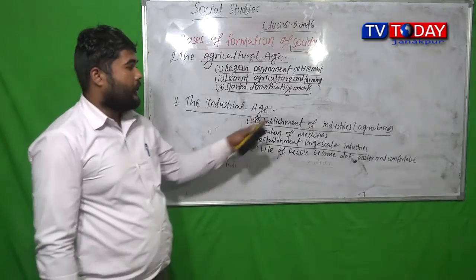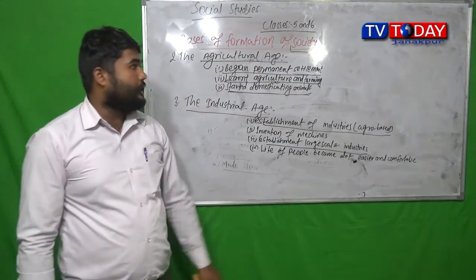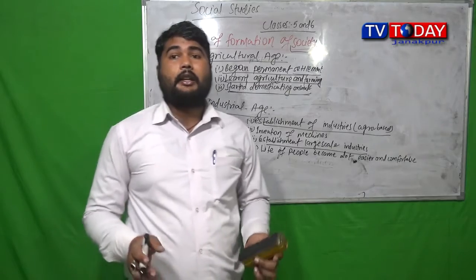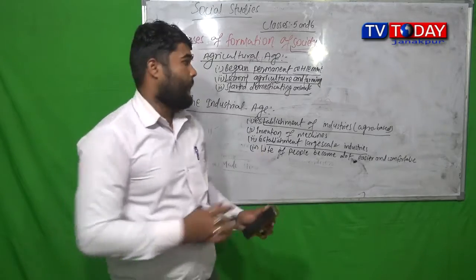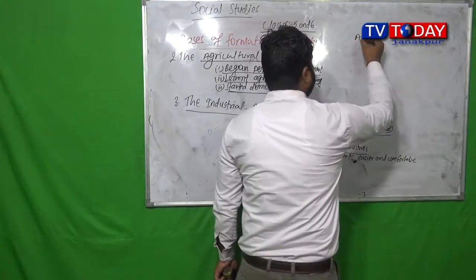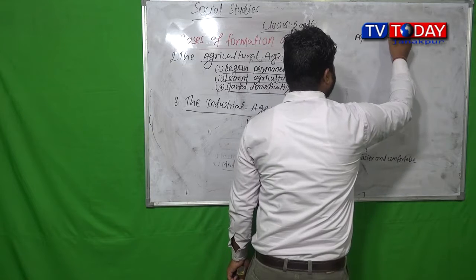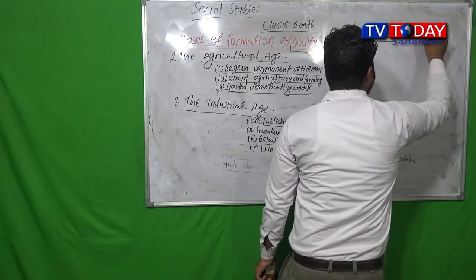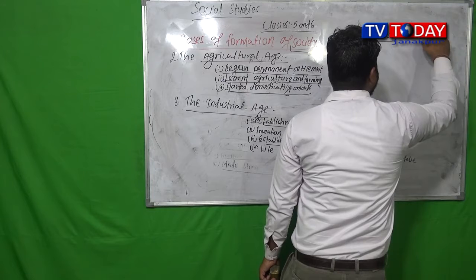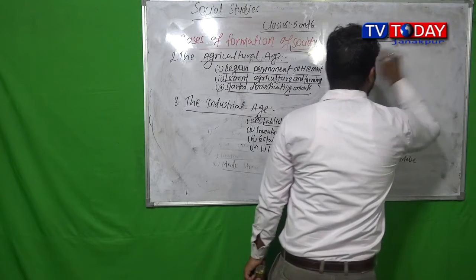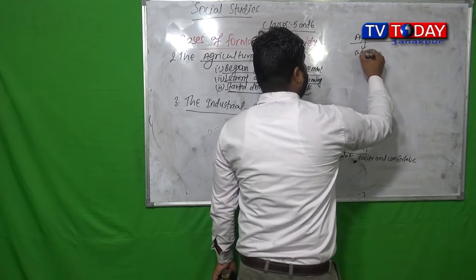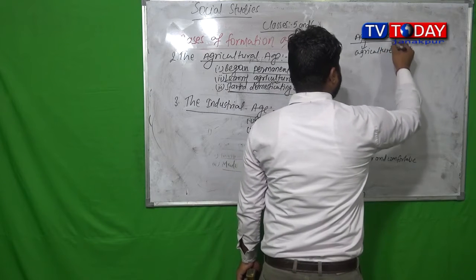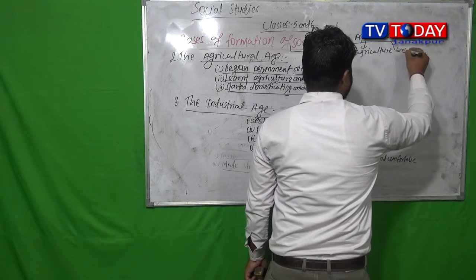So in industrial age, establishment of industries, basically agro-based industry. So what type of industry we call as agro-based industry? Here agro means agriculture, and based is based.